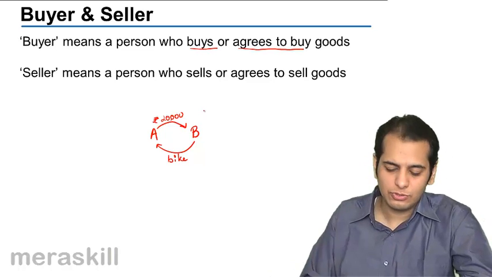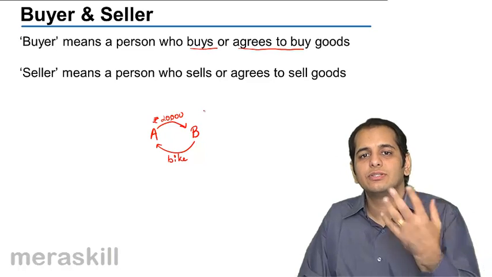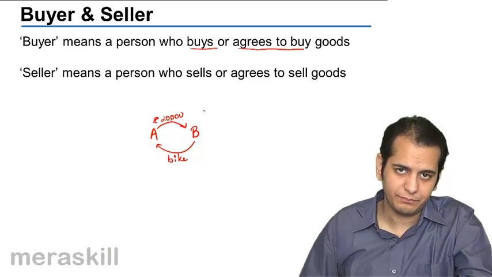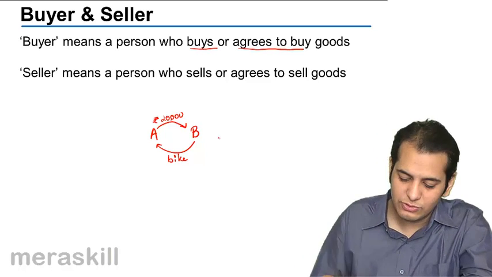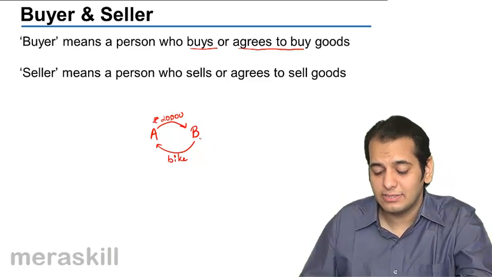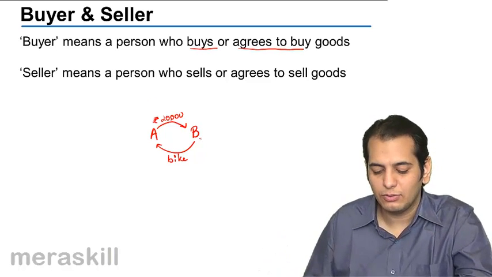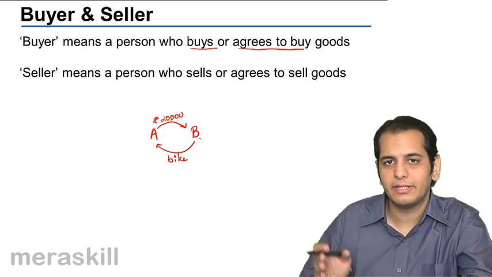B agrees to this contract and they both exchange the goods and money there and then. So this is a normal sale transaction where the buyer is buying the goods. A is the buyer who's buying the bike. So he's buying the bike there and then.